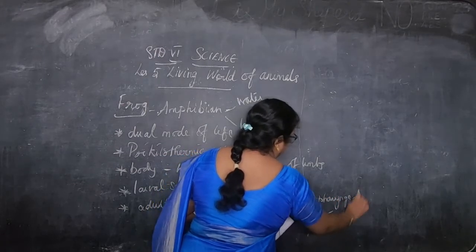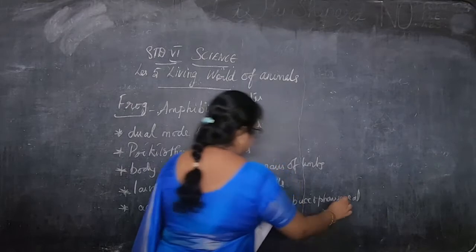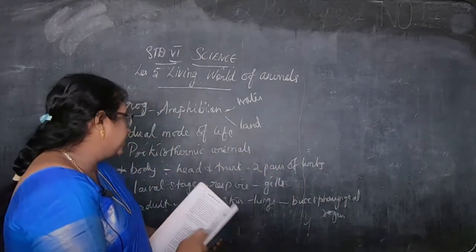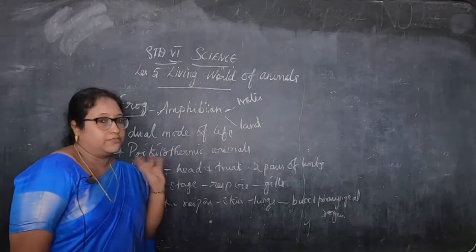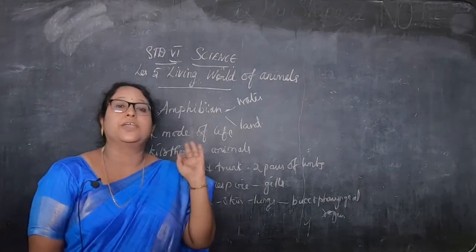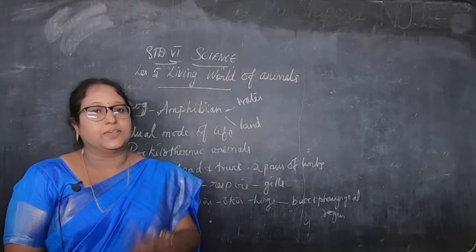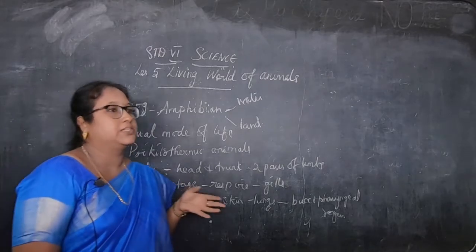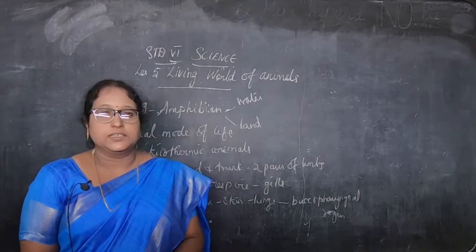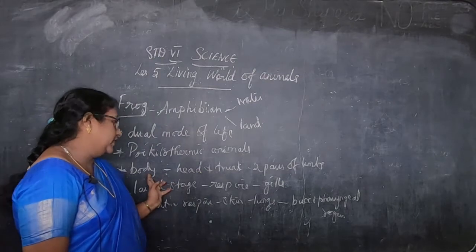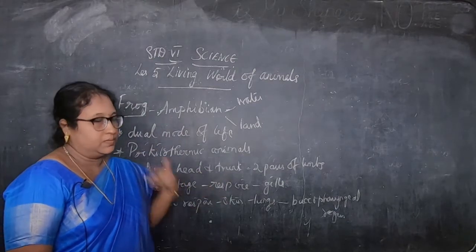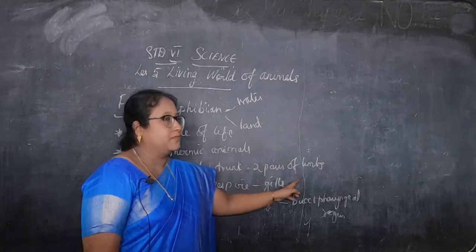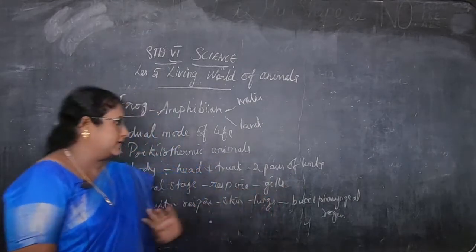Okay, children, so this is about the frog. Amphibians lead a dual mode of life, that is, living both on land as well as in water. They are poikilothermic animals, that is, the body temperature varies with the temperature of the surroundings. Next, they have the body, that is head and trunk, then two pairs of limbs, that is, two hands and two legs.